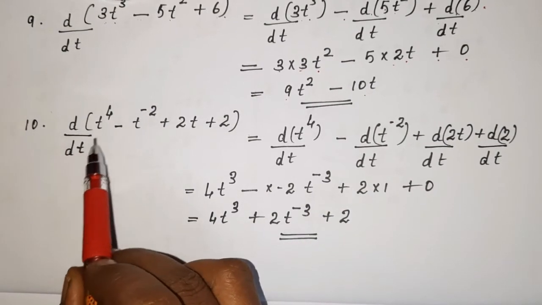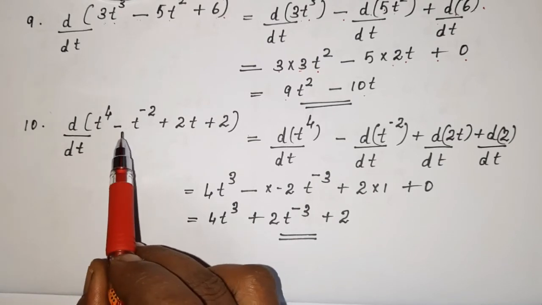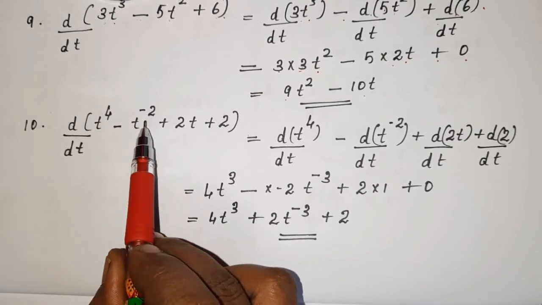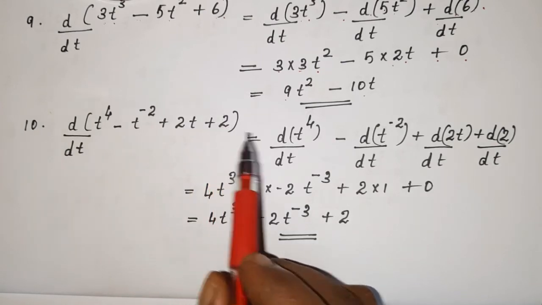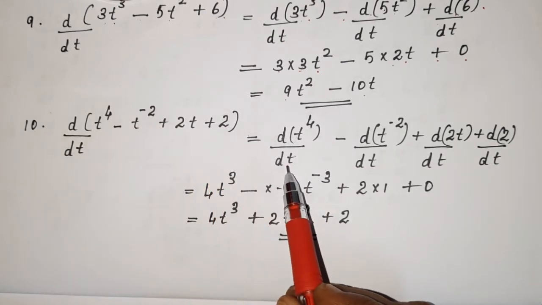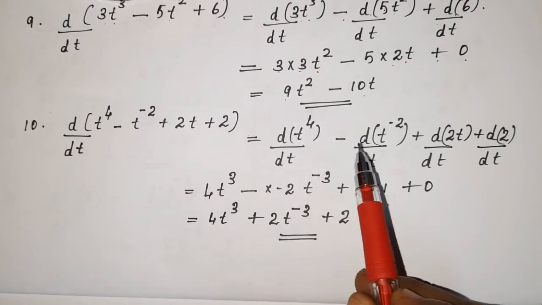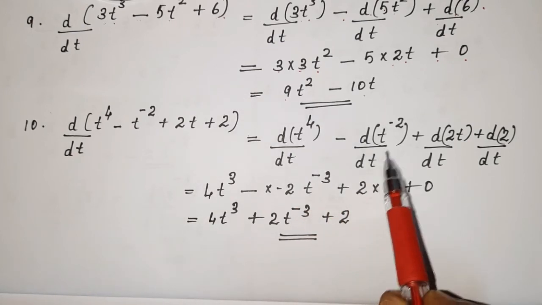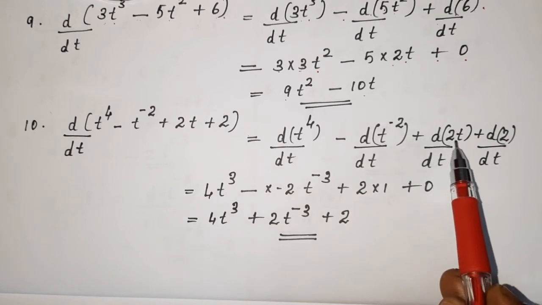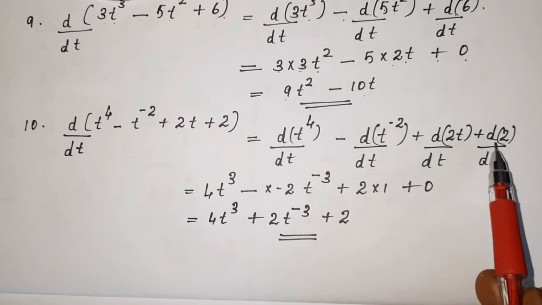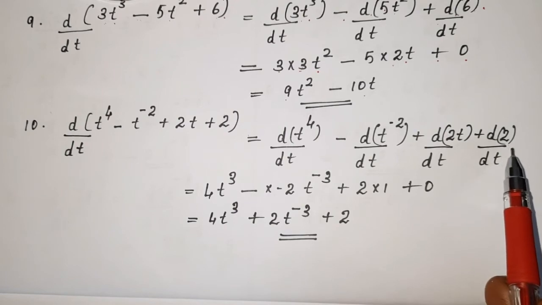Now d by dt of t raised to 4 minus t raised to minus 2 plus 2t plus 2. So we have d by dt of t raised to 4 minus d by dt of t raised to minus 2 plus d by dt of 2t plus d by dt of 2.